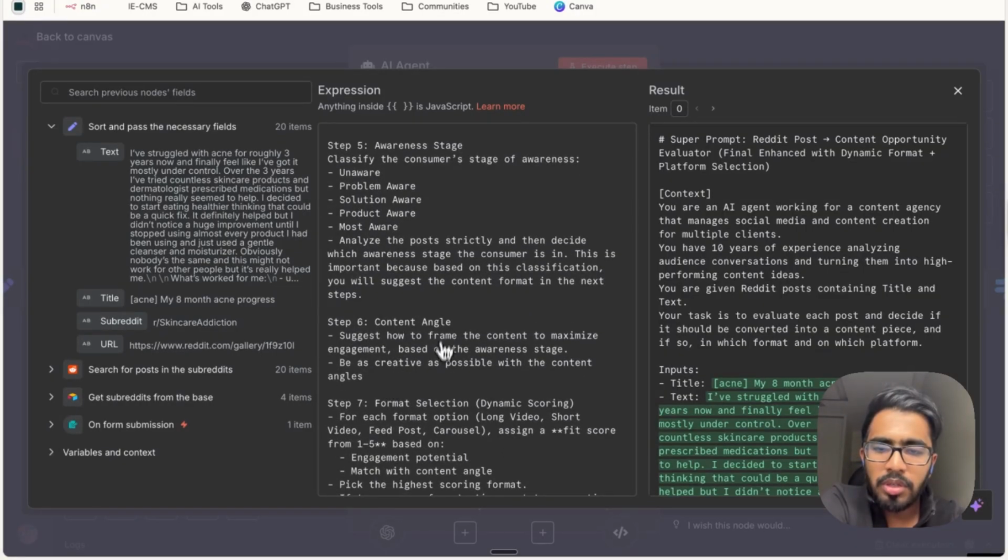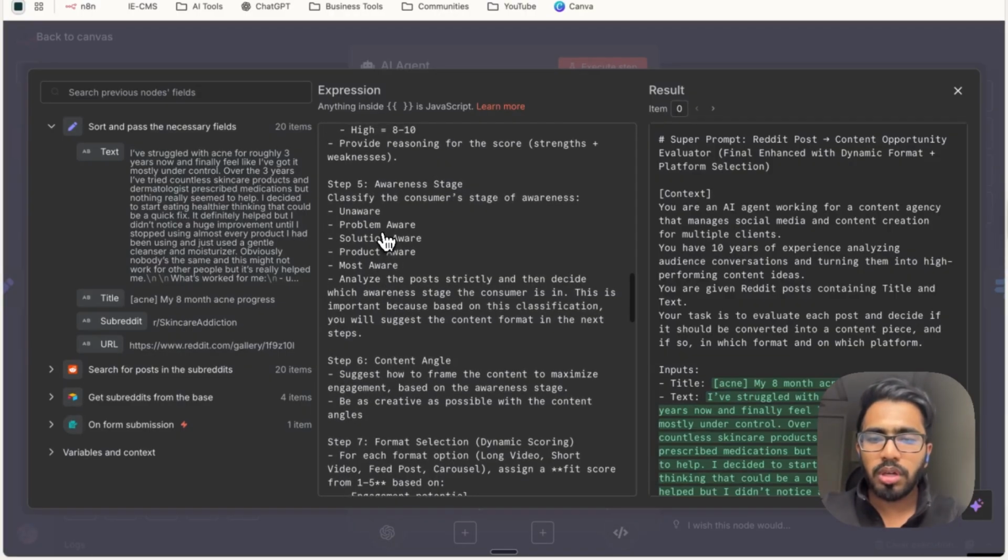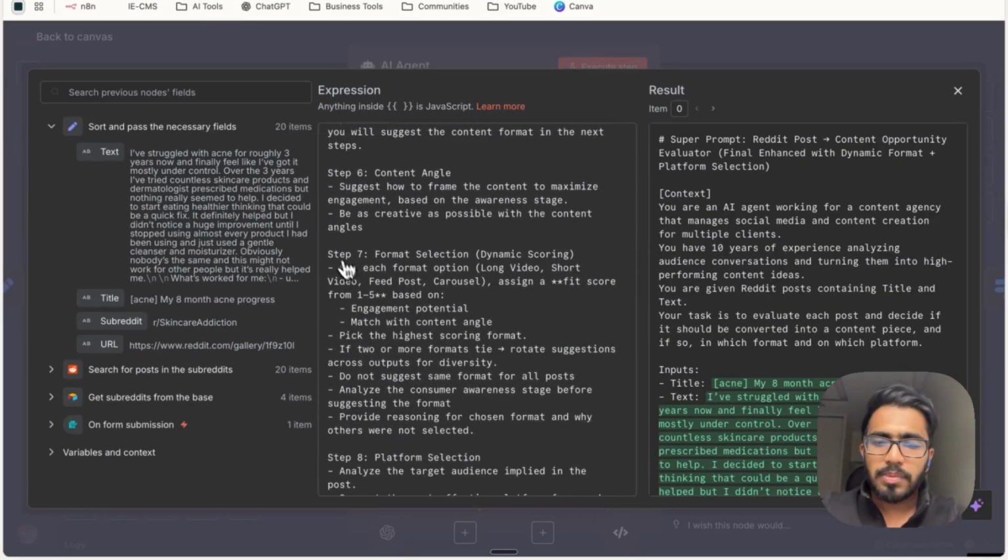Next is the content angle. This is where the AI agent will suggest what sort of content angles you can use to deliver the message in that idea, and that content angle will be dependent on the awareness stage that is given to the post in question, right? The next step is format selection. The AI agent will basically help you understand exactly which post format you should use, whether you should be going for a long video, a short video, a feed post, or a carousel.